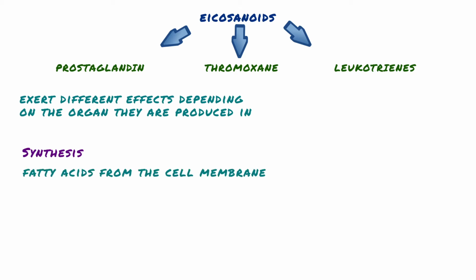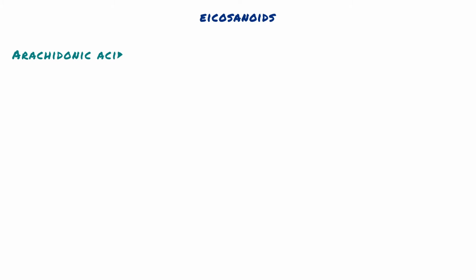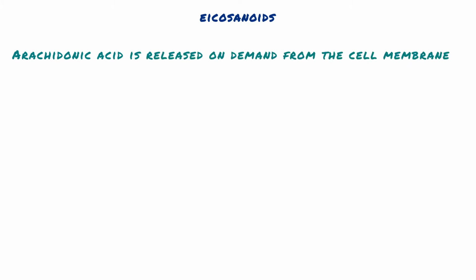The most important of these fatty acids is arachidonic acid. On the one hand, prostaglandin H2 is synthesized from arachidonic acid, which is the starting point for the synthesis of other prostaglandins and thromboxanes. On the other hand, arachidonic acid also gives rise to leukotriene A4, from which additional leukotrienes are formed. Arachidonic acid is released on demand from the cell membrane. The most important enzyme involved in this process is phospholipase A2, in short PLA2.